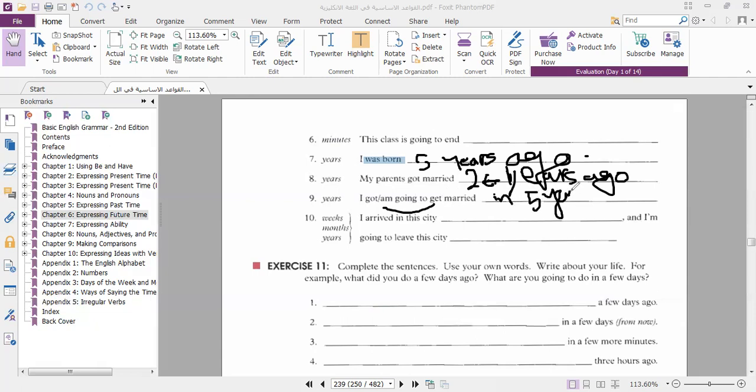We don't use "ago" with the future, only with the past. If there is a past in a sentence, we use "ago." Like this example, "I arrived in this city 2 weeks ago, 2 months ago, 2 years ago," for example.